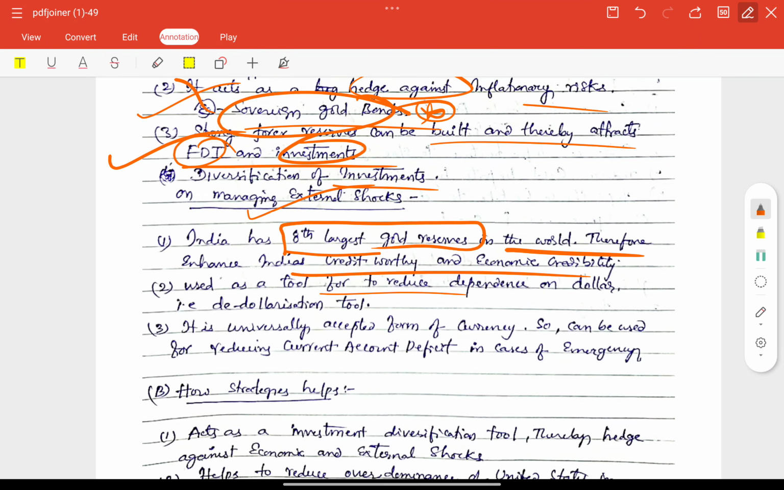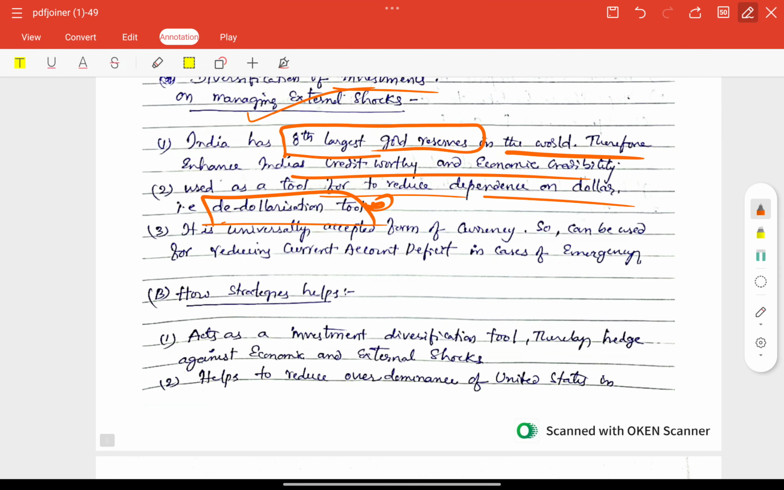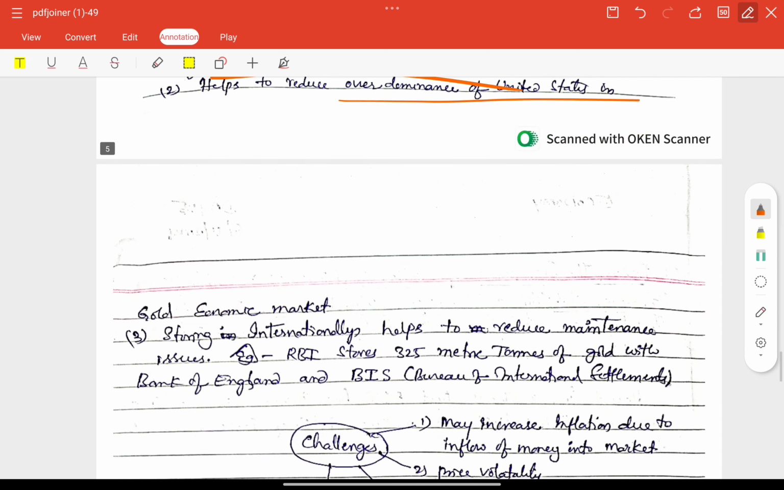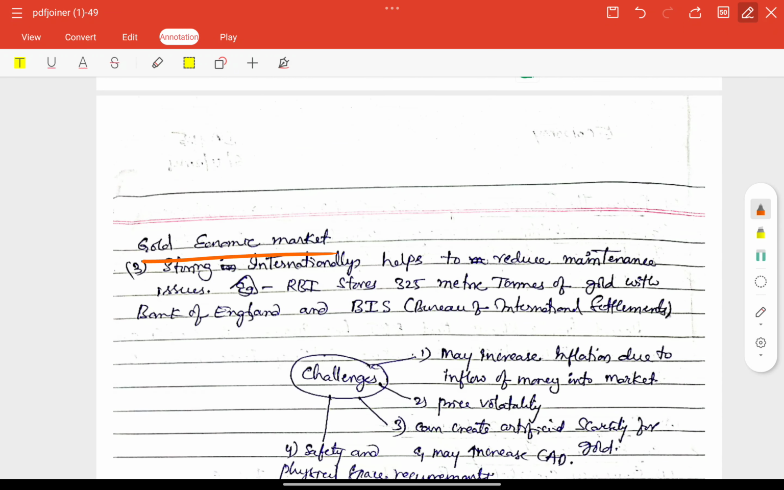Used as a tool for reducing dependence on the dollar, that is, a de-dollarization tool, is also very important. It is a universally accepted form of currency, so it can be used for reducing the current account deficit, whatever challenge we have in cases of emergency. Good. How strategies help: it acts as an investment diversification tool, thereby hedging against economic and external shocks, and helps reduce over-dominance of the United States in the gold economic market, especially.